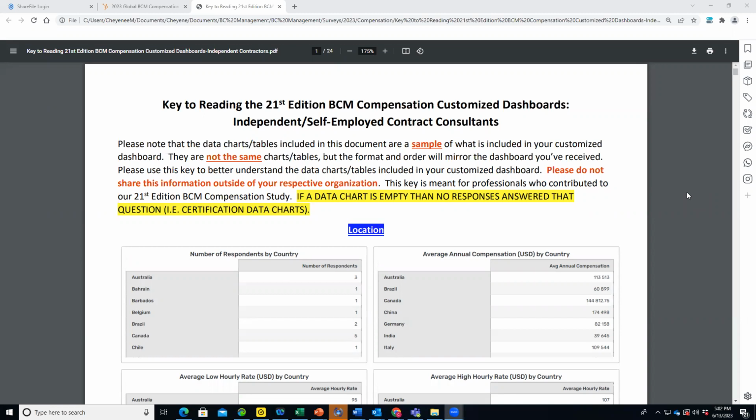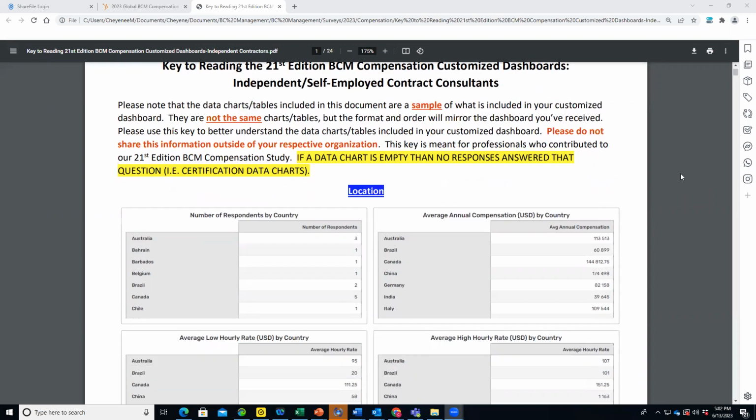I want to take an opportunity to highlight the key on how to read and understand the dashboard for compensation for independent self-employed contract consultants. The dashboard that you received if you're an independent self-employed contract consultant is a bit different from those who are permanently employed. One thing I want to point out right away, though, this is a sample of the dashboard so you can kind of understand the flow. The data charts are not exactly the same as what's included in your dashboard, but it should give you an understanding of how the dashboard flows.